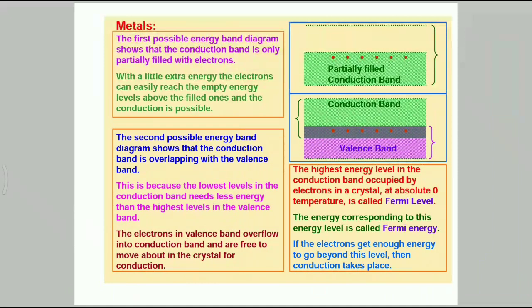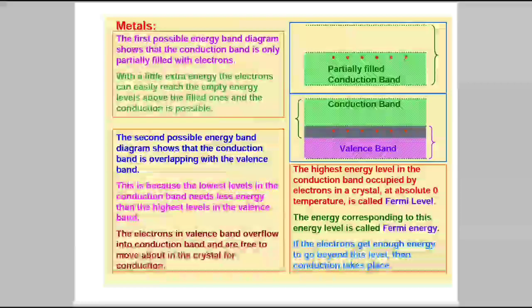The highest energy level in the conduction band occupied by electrons in a crystal at absolute zero temperature is called the Fermi level. The energy corresponding to this level is called Fermi energy. If the electrons get enough energy to go beyond this level, then conduction takes place.